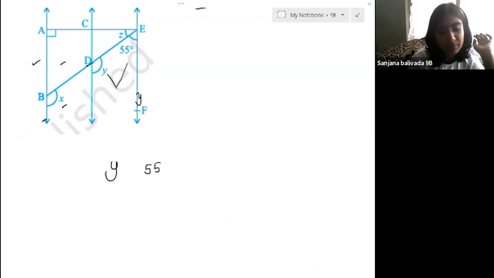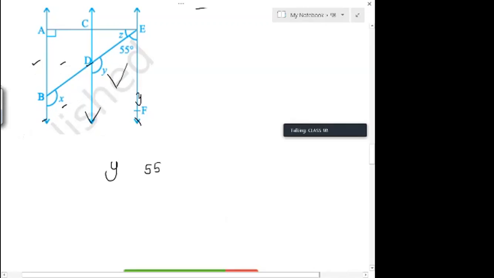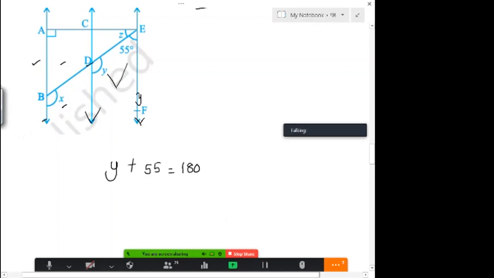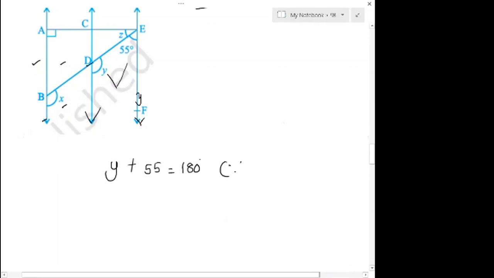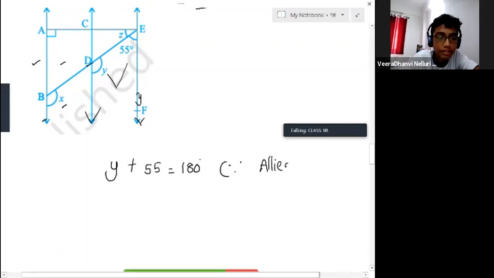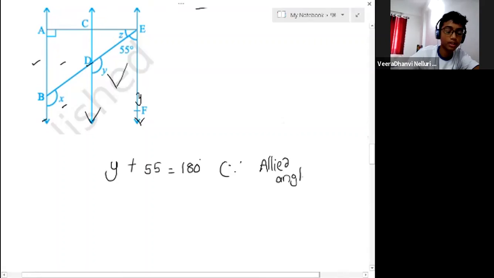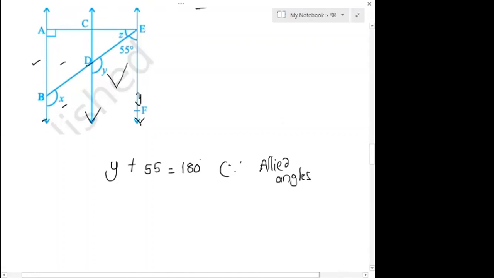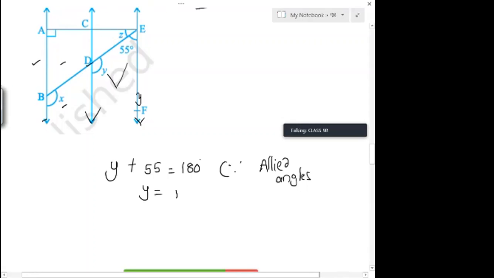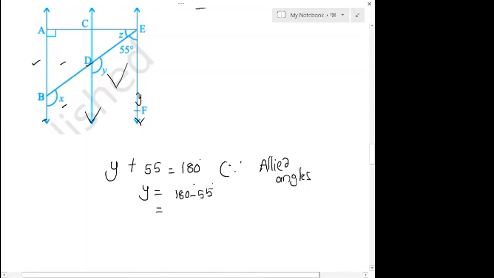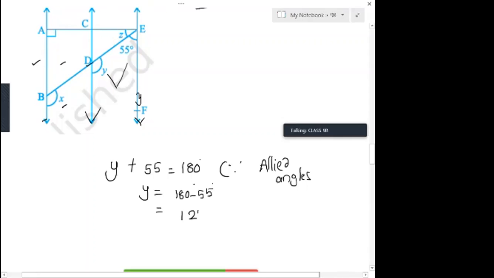That's why last time I gave three lines. If you observe, these are parallel, so Y and 55 must sum to 180 degrees, since these two angles are allied angles, which are supplementary. So Y is 180 degrees minus 55 degrees. If you subtract, how much is it? 125 degrees.